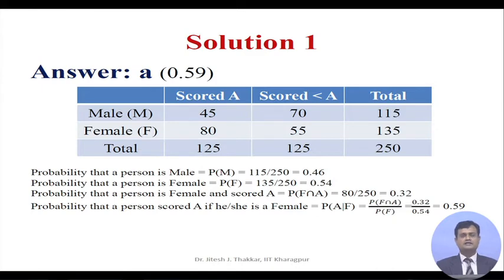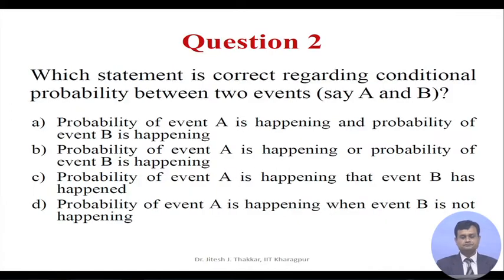Now, if you look at the question, probability that a person scored A given that he or she is female, then probability A given F is probability F intersection A divided by probability F, equivalent to 0.32 divided by 0.54 equal to 0.59.